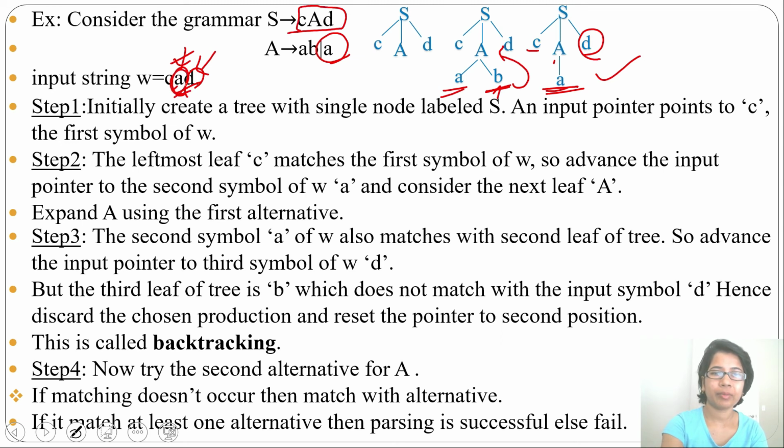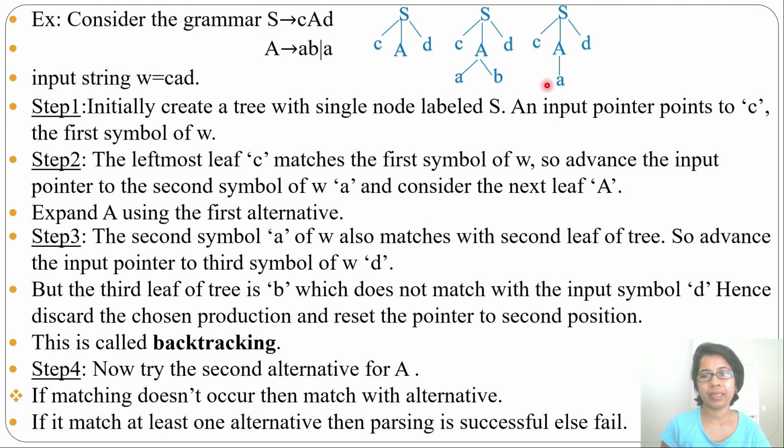For second symbol A, we expand this A. From A, first alternative is A B. We go with A B, but now third symbol doesn't match. So when third symbol doesn't match, we backtrack and we choose the second alternative of A. This process is called brute force technique or recursive descent parsing.